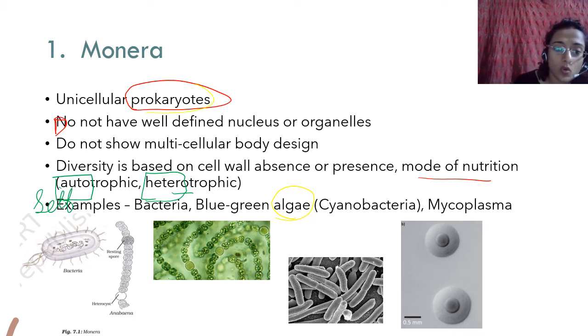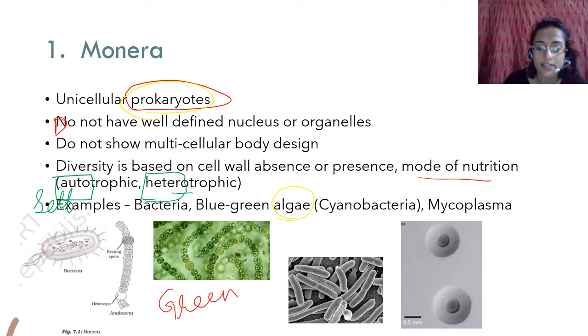It is a prokaryote. That is why it is not considered a plant. Even though it is green in color, it is not considered a plant because it doesn't have a well defined nucleus. It is a prokaryote. That is why it is considered a moneron, and it will come under autotrophic monera. This is blue green algae. Examples are nostoc, anabaena. This is, for example, the photo of anabaena.